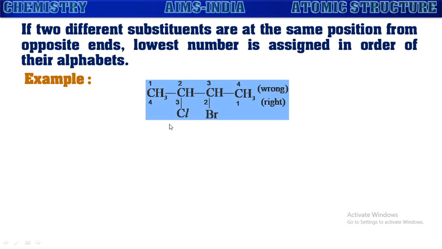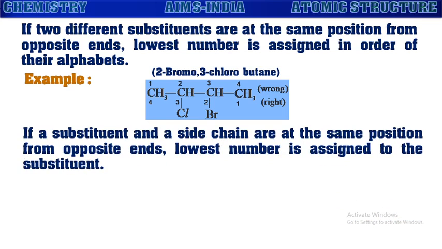You can see here a hydrocarbon is given. There are two substituents and these two are at the same position from both the ends. Now, as per their names, bromide and chloride, bromide will come first in the alphabets. So this carbon with bromide should get the lowest possible number, and hence numbering from right to left is correct for this compound. Left to right numbering is wrong for this. So its name will come as 2-bromo-3-chloro-butane.